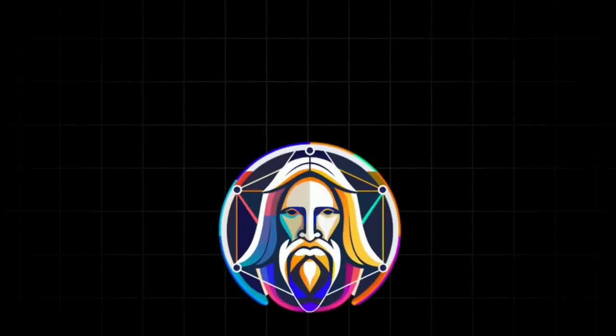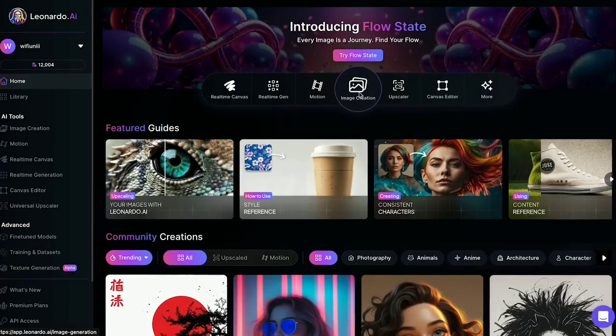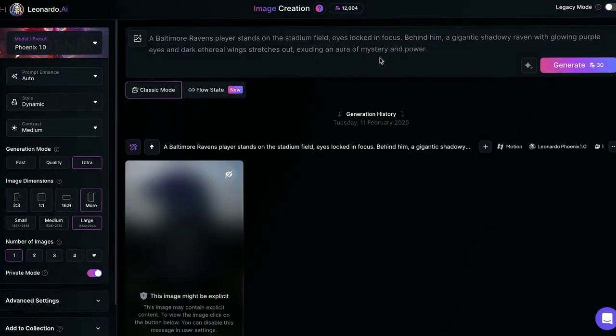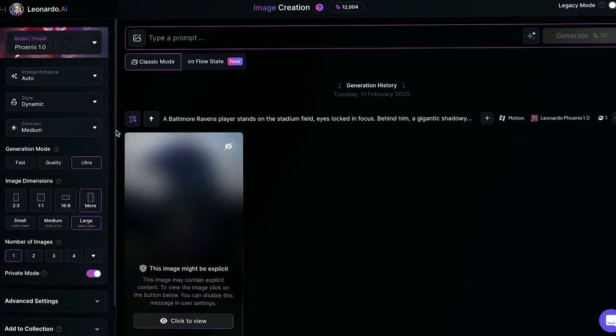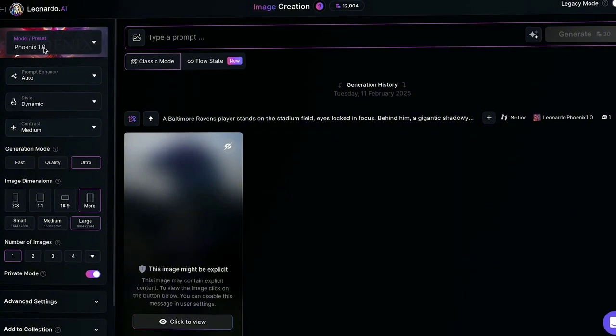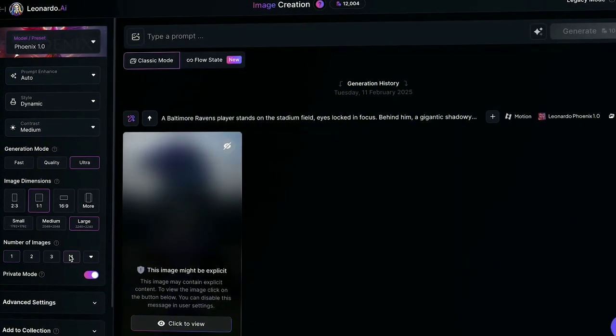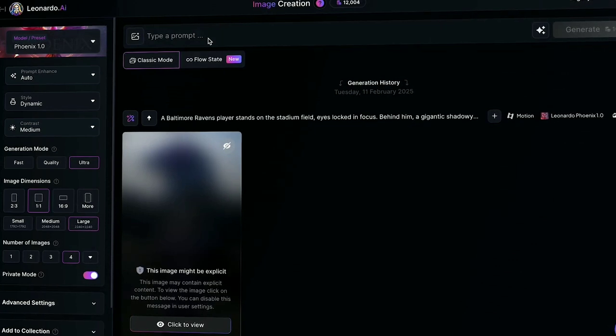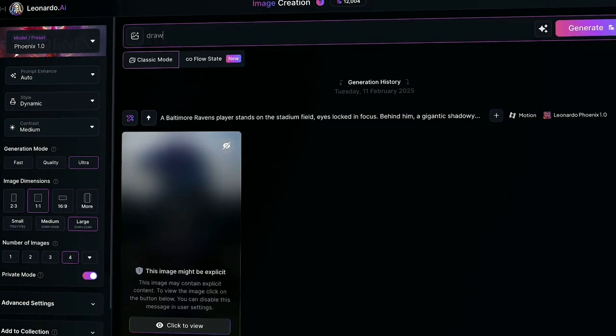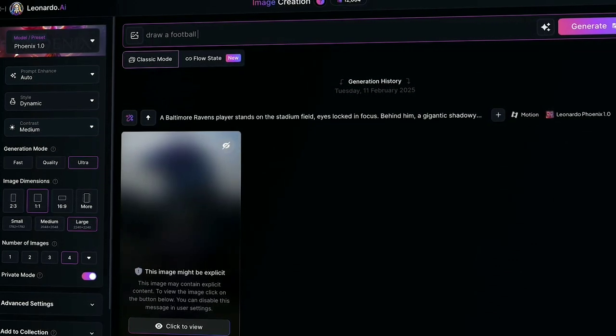The next step is to make our profile picture. To do this, go to Leonardo using the link in the Google Doc. Once you are there, go to the image creation section. On this page, check that the preset is set to Leonardo Phoenix. After that, scroll down and set the image quality to the highest level. Then, go lower and find the option to change the image size. Change the size to 1:1, so the picture is a square for our profile.